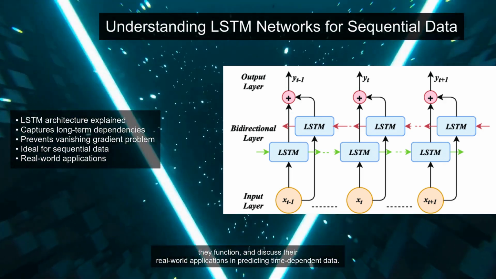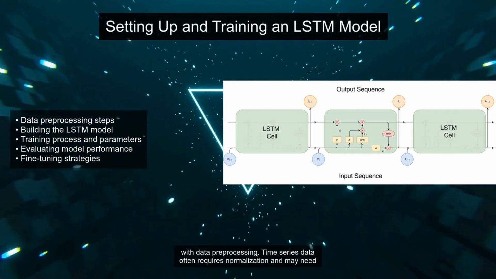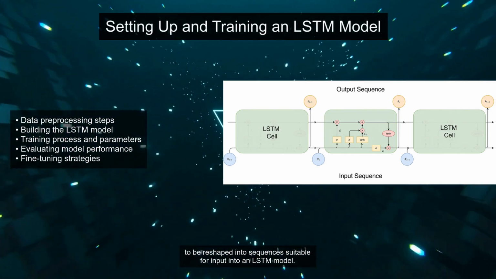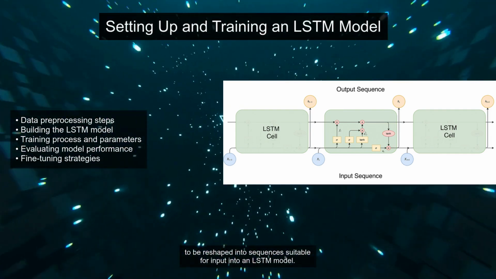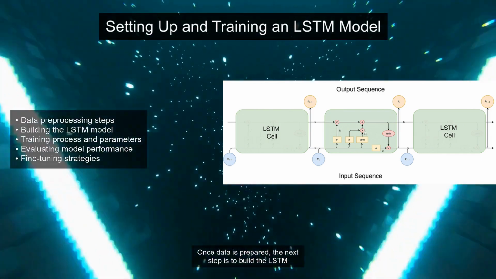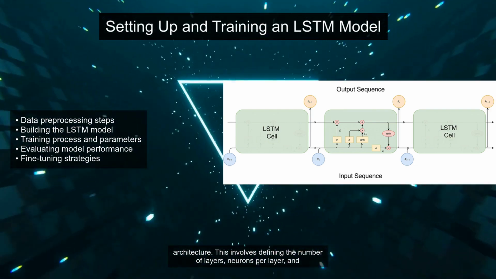Setting up and training an LSTM model involves several key steps, starting with data preprocessing. Time series data often requires normalization and may need to be reshaped into sequences suitable for input into an LSTM model. Once data is prepared, the next step is to build the LSTM architecture. This involves defining the number of layers, neurons per layer, and activation functions.